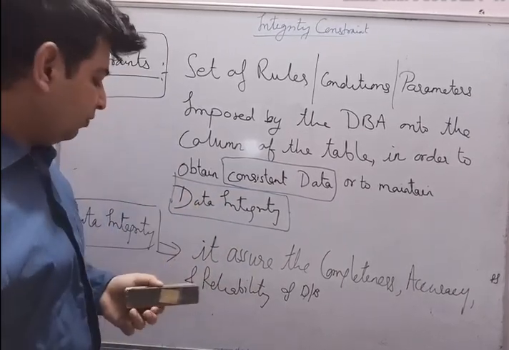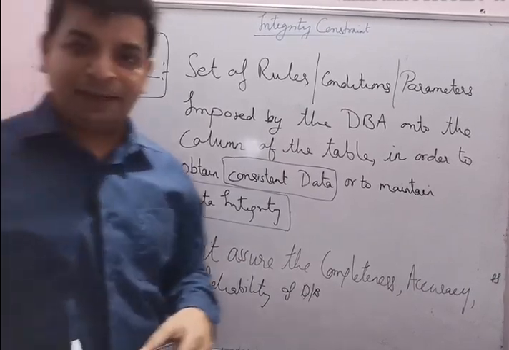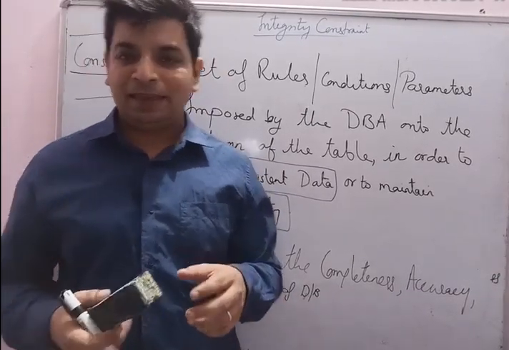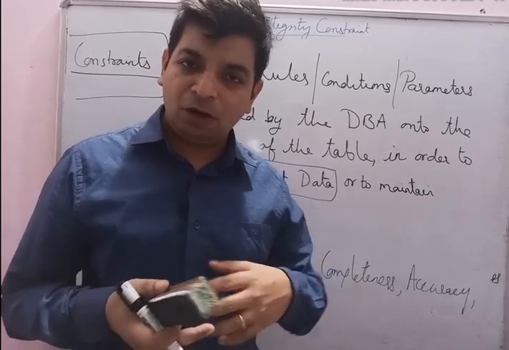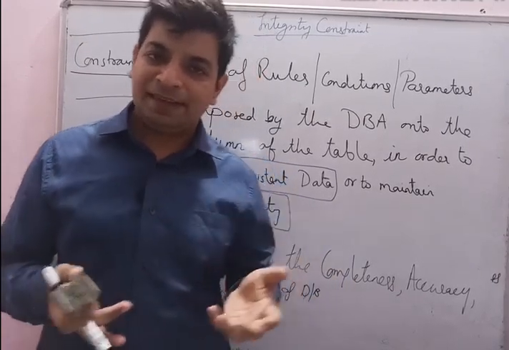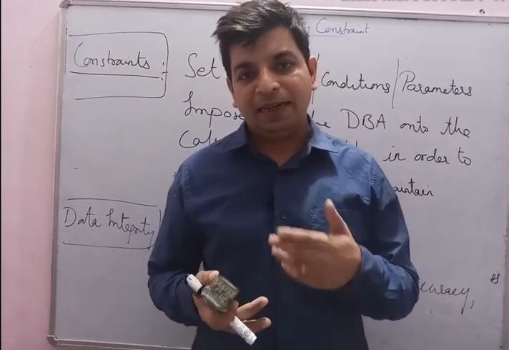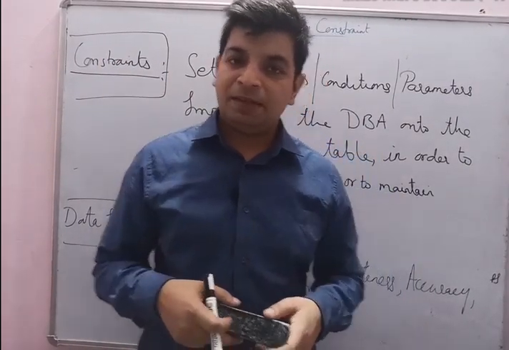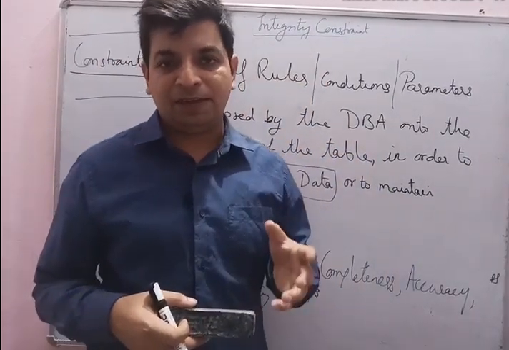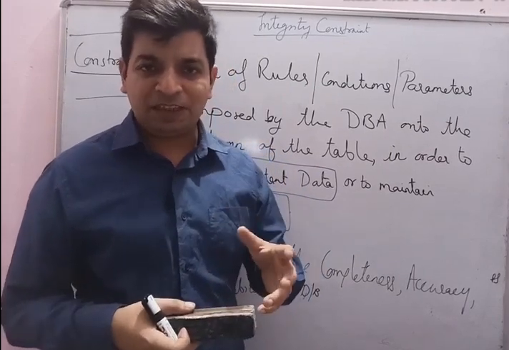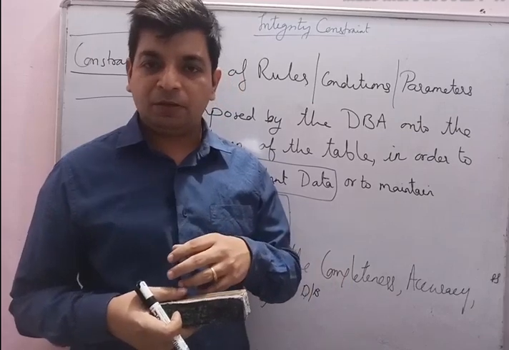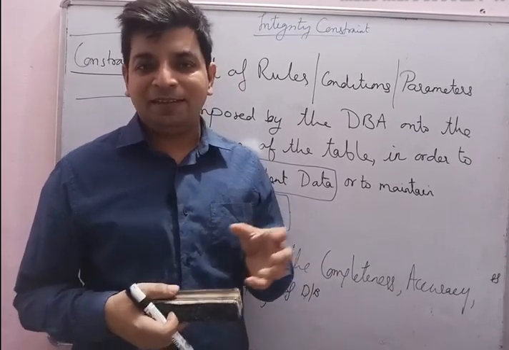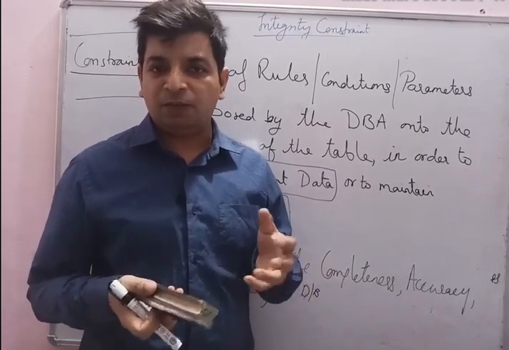So before going further, let me just tell you what is data integrity. Data integrity का मतलब होता है कि we are getting complete, accurate and reliable data. So when we are getting completeness, accuracy, and reliability in the database, we can say that we have maintained the integrity of the database. If there is any mismatch, if something is missing, or if something is wrong or not accurate, then we can say that we haven't maintained the integrity of the database.